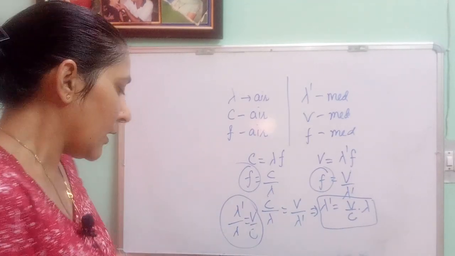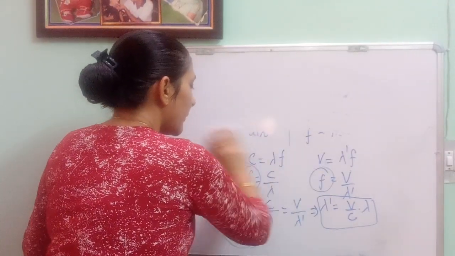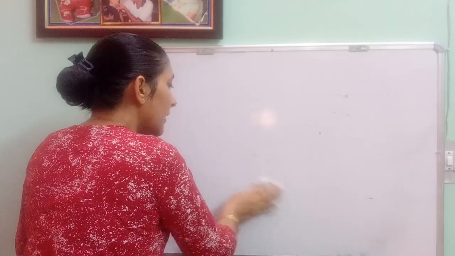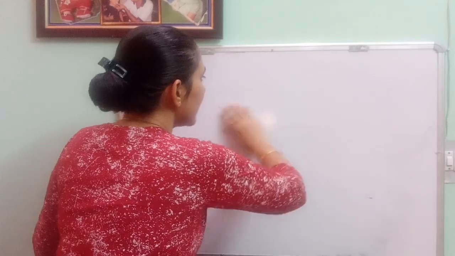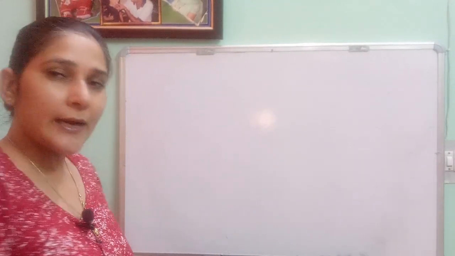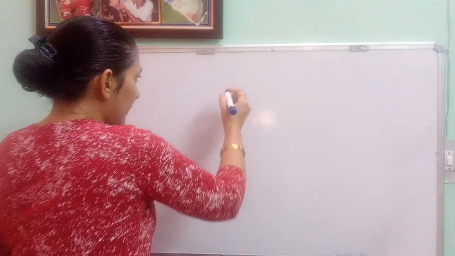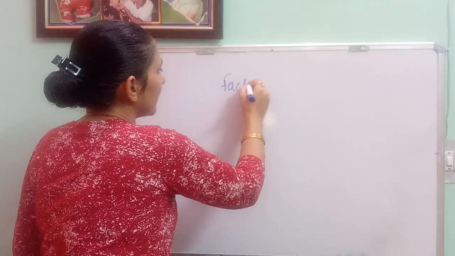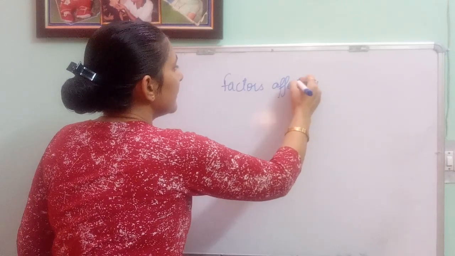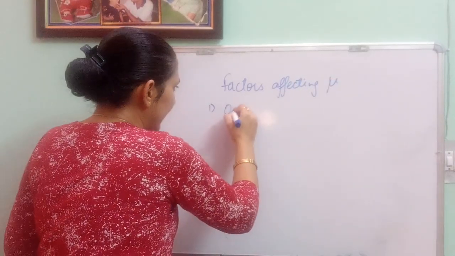Okay, now coming on to the next one: what are the factors affecting refractive index? In this chapter, a lot of factors are there. You may get confused, but if you understand these factors, you will definitely be able to learn them. So please try to understand these, then you can easily learn and correlate these things. The first factor is optical density.